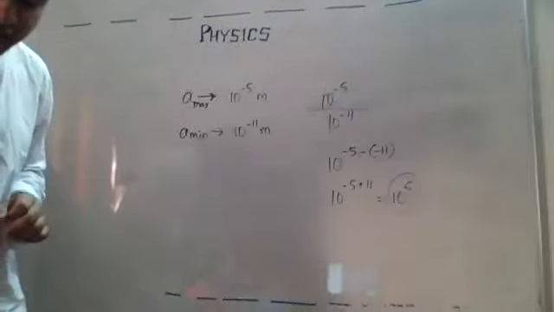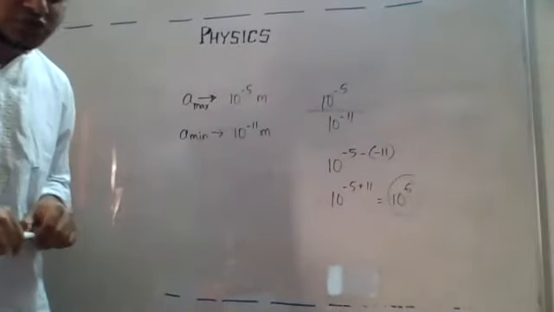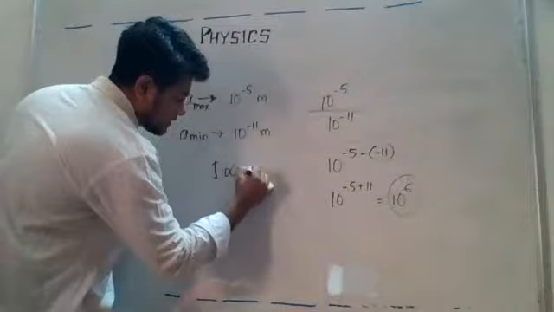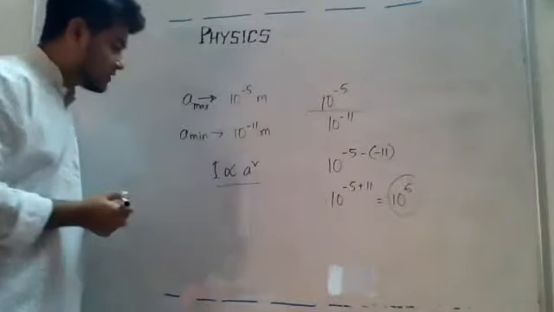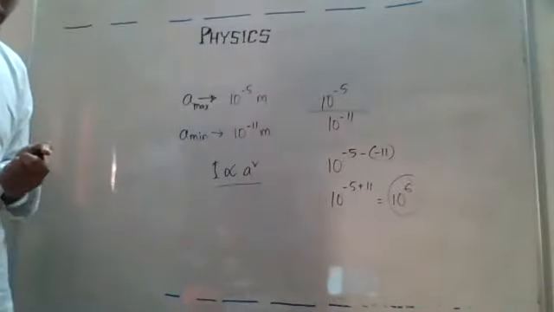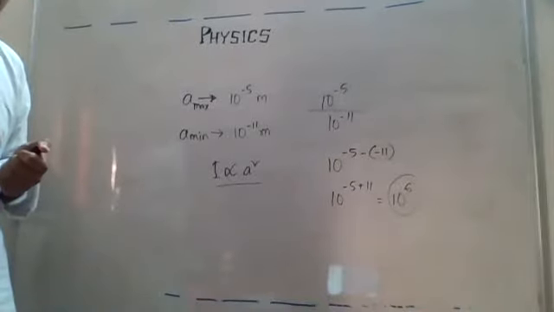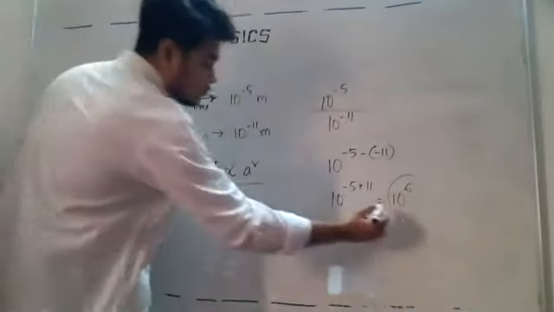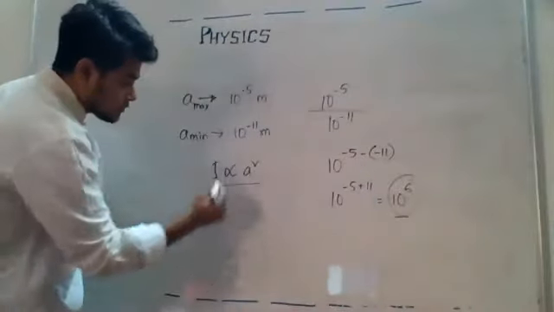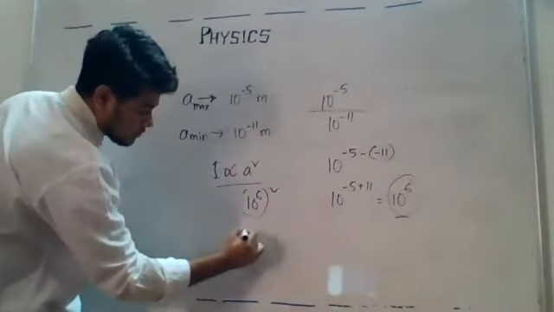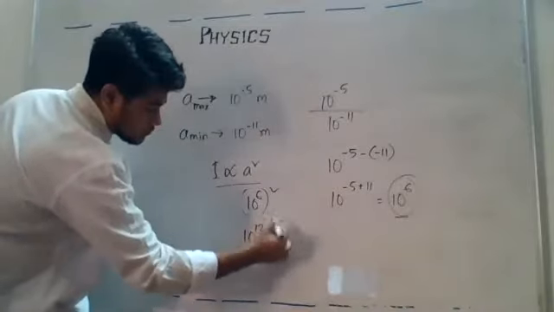Then the intensity of sound wave is proportional to the square of the amplitude. We just saw this a little bit ago. I is proportional to A squared, right? The intensity of a sound is directly proportional to the square of the amplitude. So the ratio of the intensities of two audible limits will be 10 to the power 12. See, for amplitude the ratio is this one, so for intensity the ratio will be the square of this one, correct or not? So 10 to the power 6 squared is 10 to the power 12.